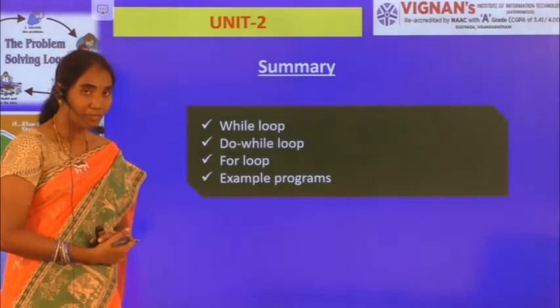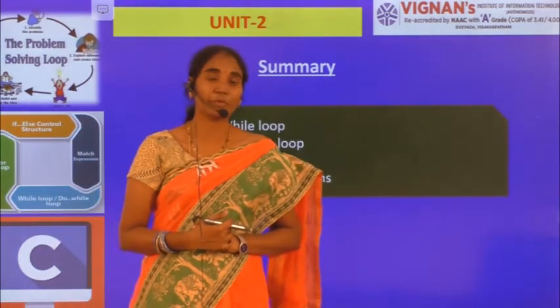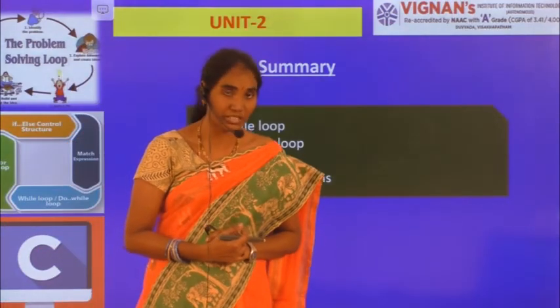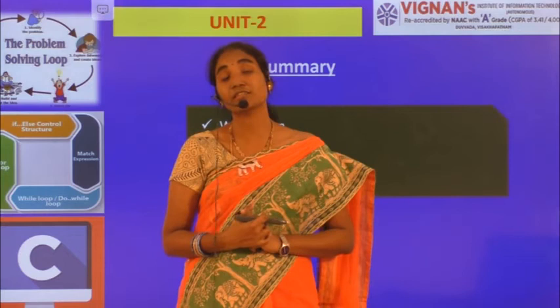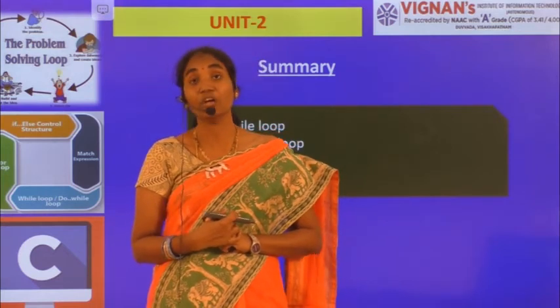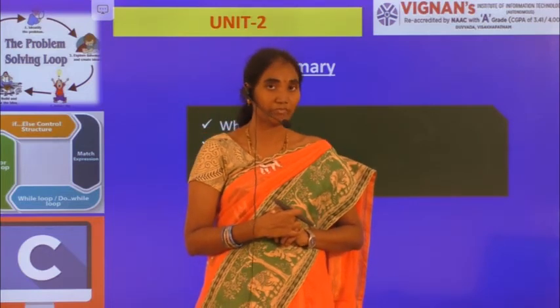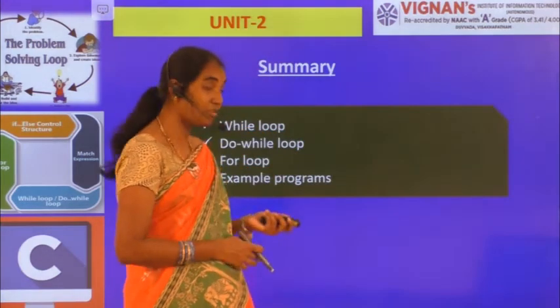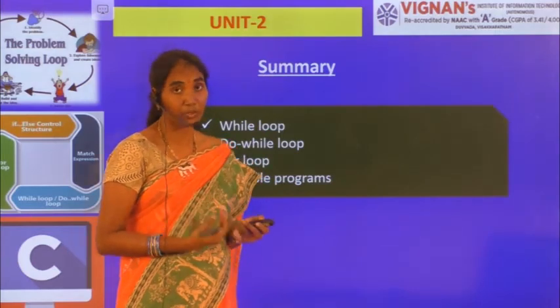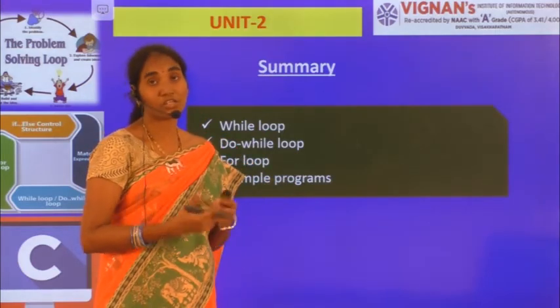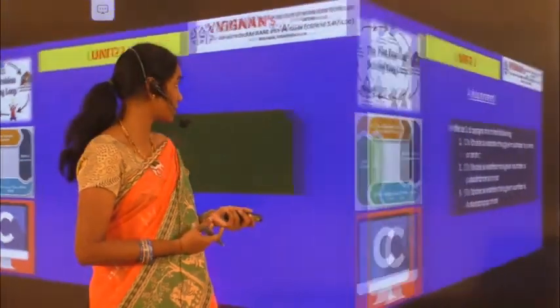Now coming to the summary. Today we have seen some set of repetitive statements or iterative statements or loops. Actually C programming allows you to write 3 types of loops, which are for loop, while loop and do while loop. And also we have seen the basic difference between while and do while, and also certain programs on all the three loops, and the syntaxes and flowcharts, right?